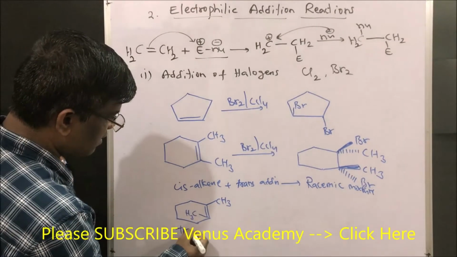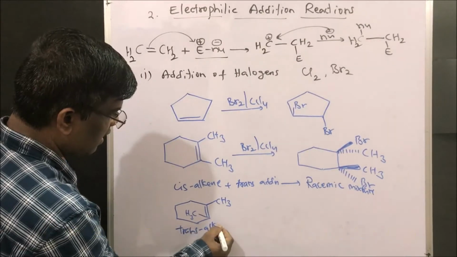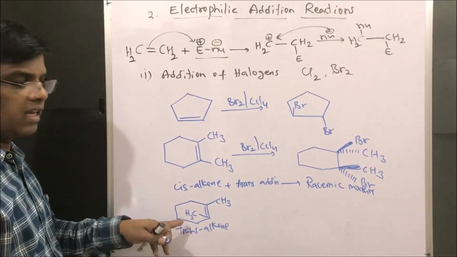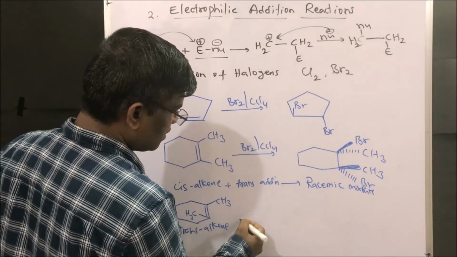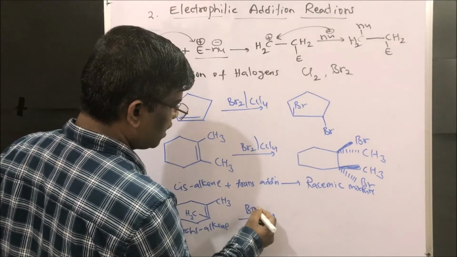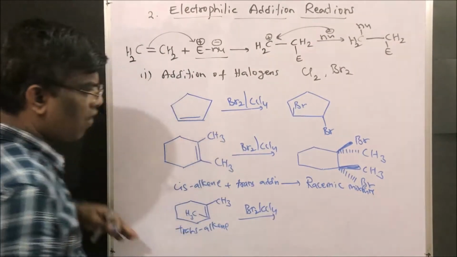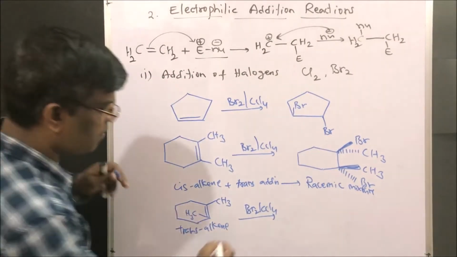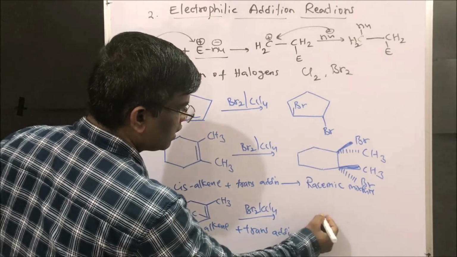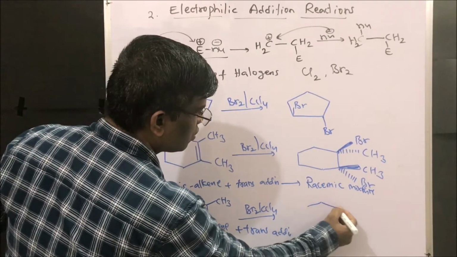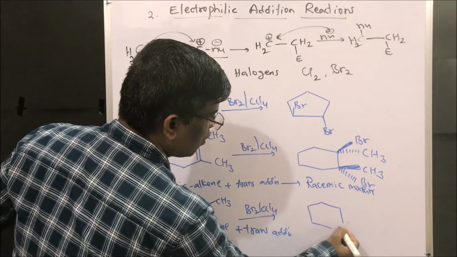This is trans alkene, 1,2-dimethyl trans alkene. This is trans dimethyl cyclohexene, right? So bromine in CCl4. What is going to happen? Trans alkene plus trans addition. What is our product? Yes, it is a meso compound.